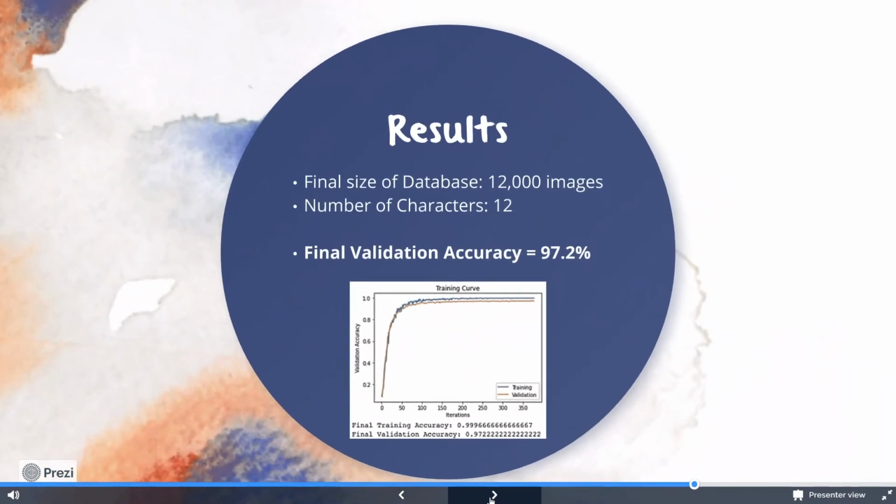On to the results. At the end of image augmentation, we had over 30,000 images to work with. Unfortunately, due to limited RAM and computational resources, we had to reduce the size of our dataset down to 12,000 images over 12 characters. Despite this limitation, the model did extremely well. Our final validation accuracy came out to 97.5%.